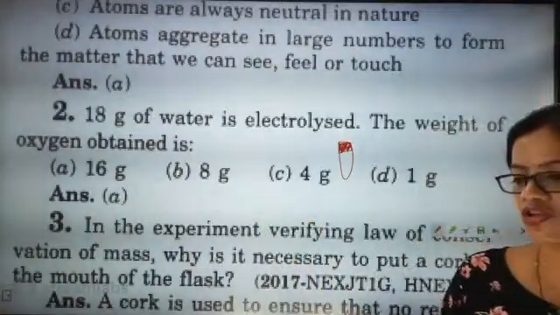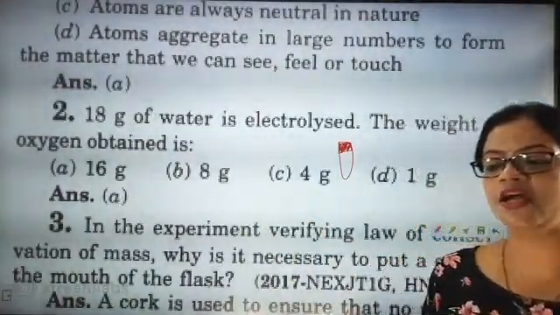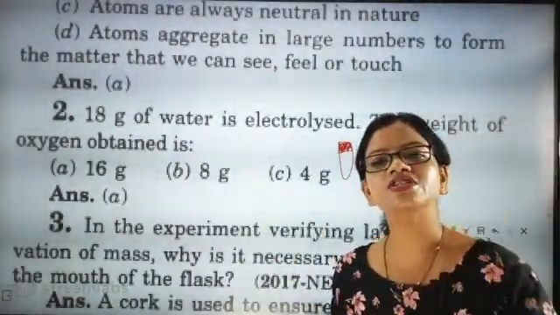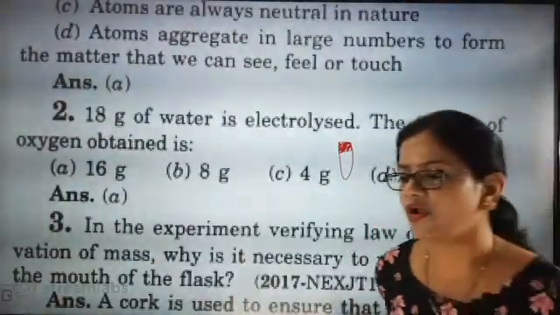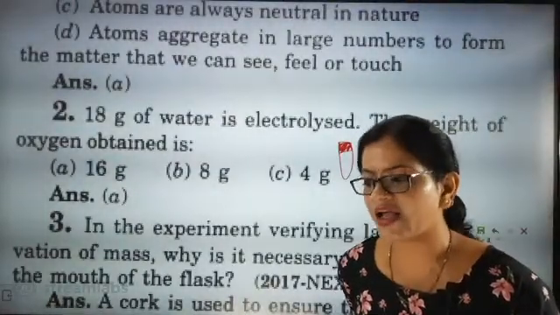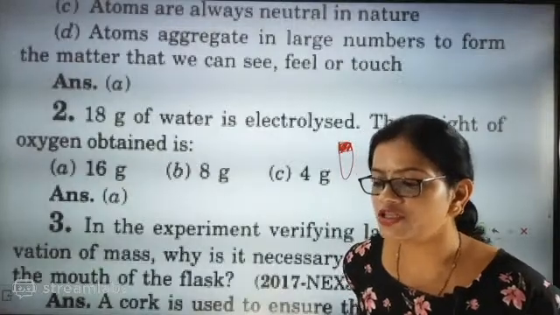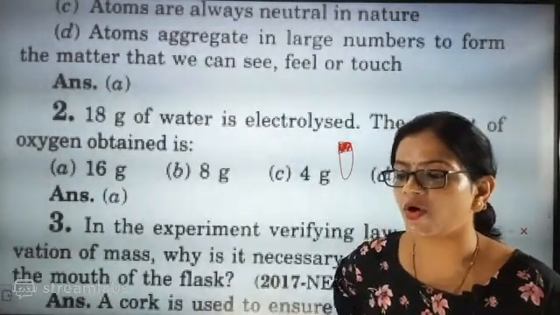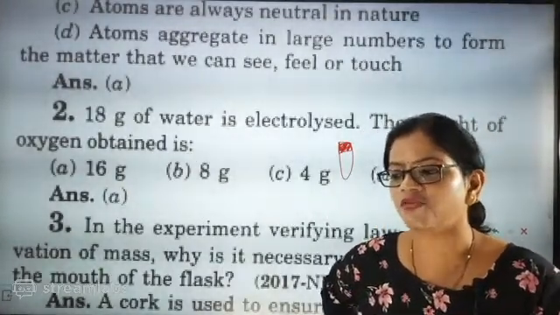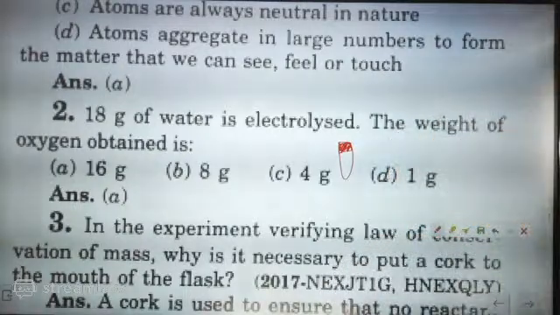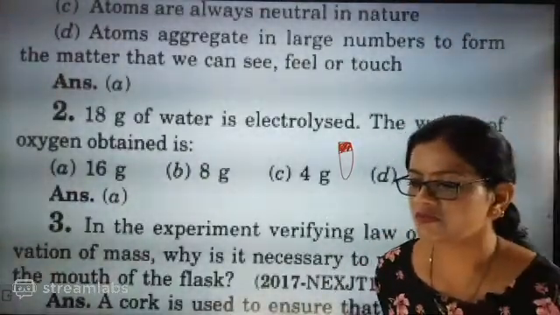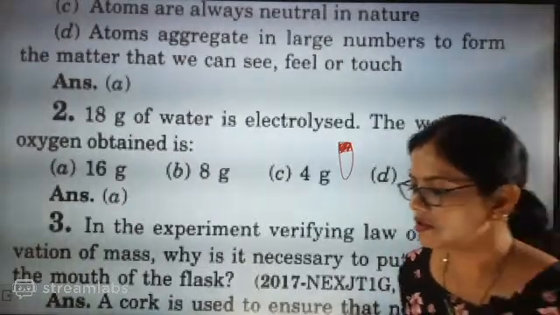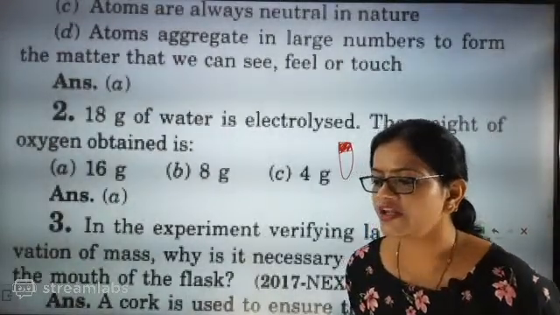What is the law of conservation of mass? Matter can neither be created nor be destroyed. It can only change its state from one form to another. Why are we doing so? Answer the question fast. What is the reason behind it?